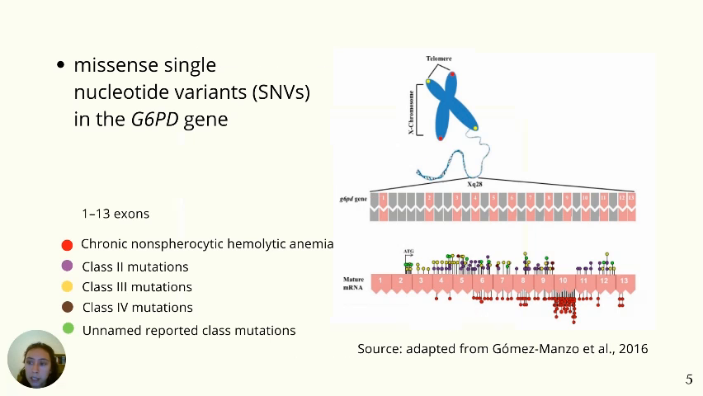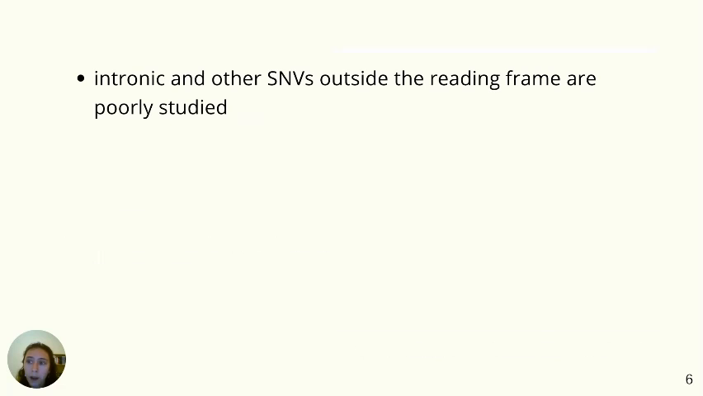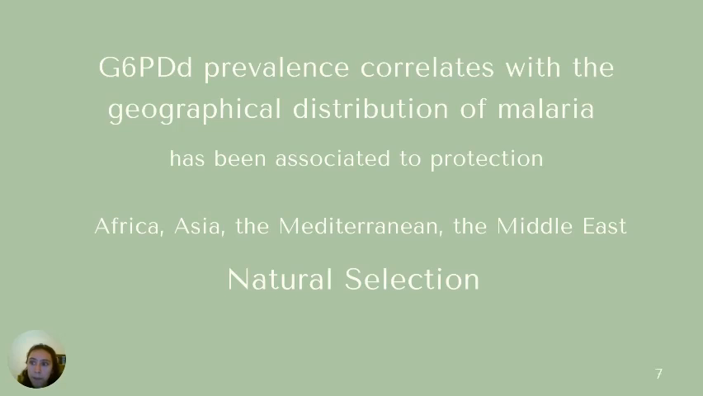In humans, the gene G6PD is located near the telomeric region of the X chromosome, and more than 200 mutations are well described in exonic regions. However, intronic and other variants outside the G6PD gene have also been associated with deficiency but are still poorly studied.